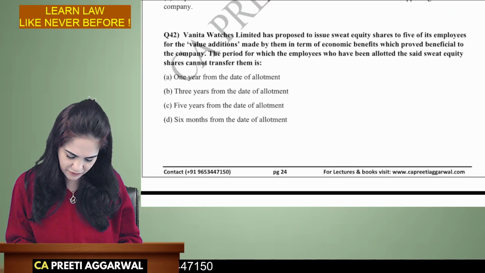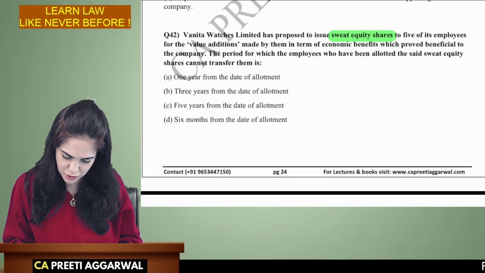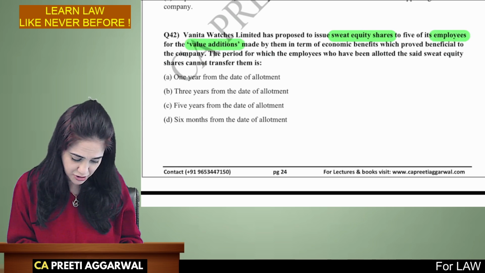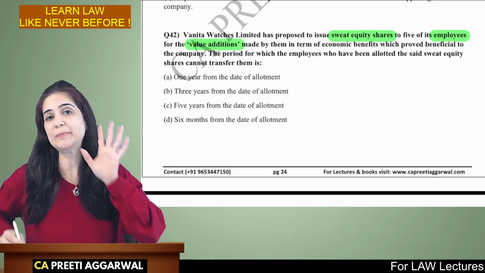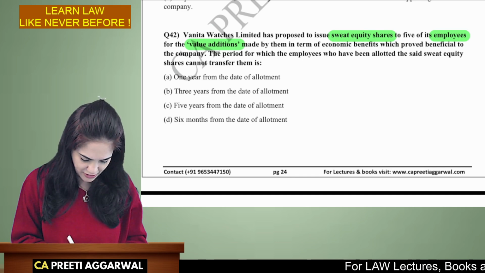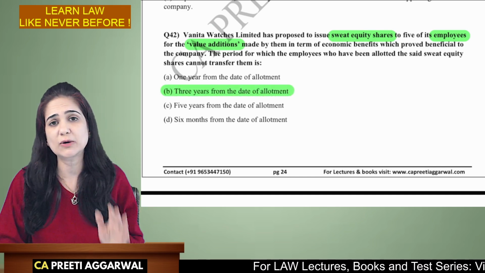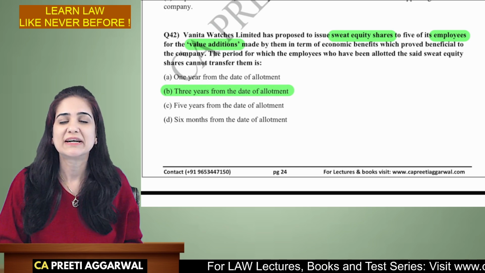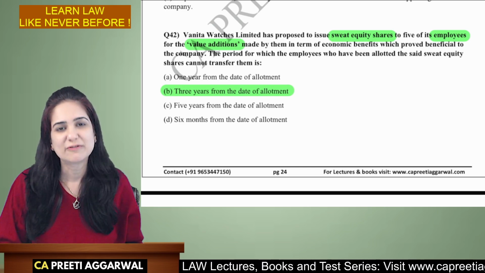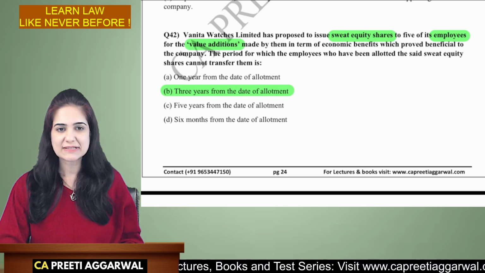It's a simple one. We want to issue sweat equity shares to 5 of its employees for value addition. What is the lock-in period? Lock-in period is of 3 years from the date of allotment. It means it is not available for transfer. Sweat equity is discussed under section 54.